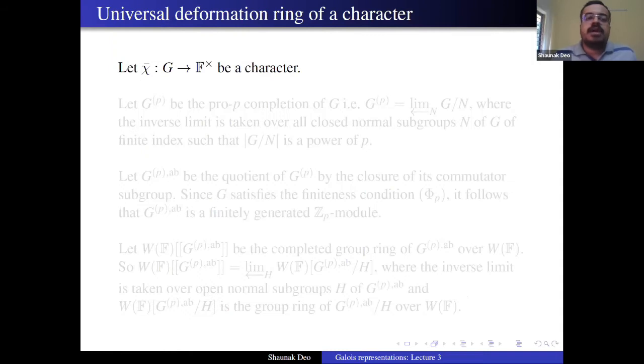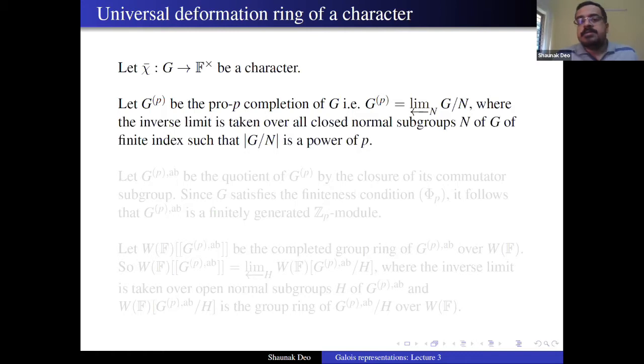So let chi-bar be a character from G to F*, so just a homomorphism. Let G_p be the pro-p completion of G. What does that mean? It means that G_p is the inverse limit of G modulo N, where the inverse limit is taken over all closed normal subgroups N of G of finite index, such that G modulo N is a power of p. You just go modulo all the finite index closed normal subgroups such that the index is a power of p. You take their inverse limit and you get the pro-p completion of G.